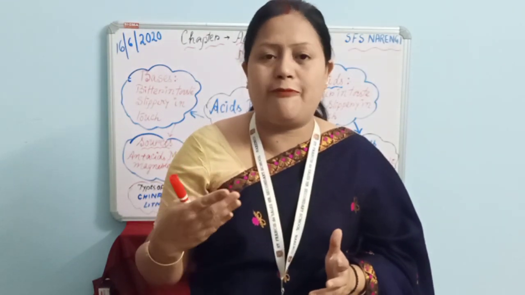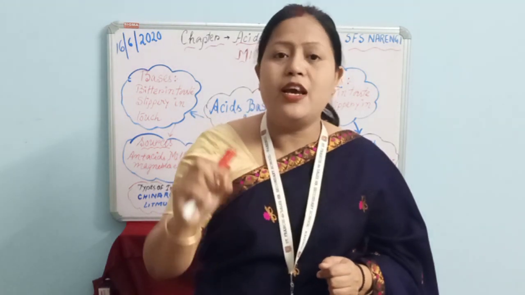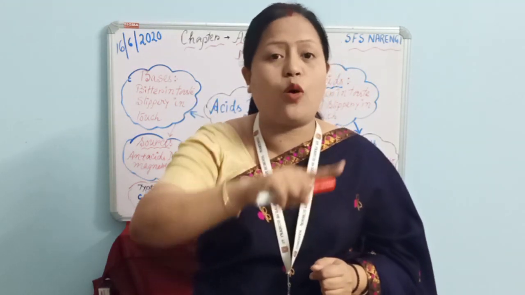Before we start to discuss the mind map, let me tell you once again that a mind map is a very essential tool which helps you to correlate all the concepts of the chapter as a whole. Clear? So let us discuss the mind map of this chapter.